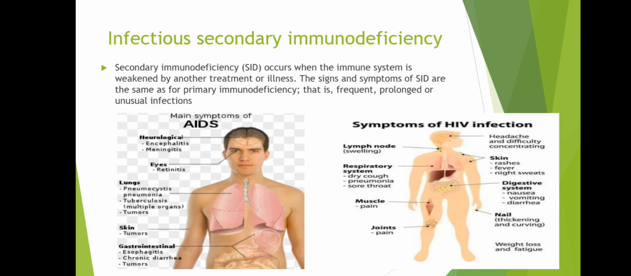Infectious secondary immunodeficiency. Secondary immunodeficiency (SID) occurs when the immune system is weakened by another treatment or illness. The signs and symptoms of SID are the same as for primary immunodeficiency, that is, frequent, prolonged, or unusual infections such as AIDS and HIV. Ito po yung deficiency na natitreat natin but prolonged or matagal. It's very hard to treat.